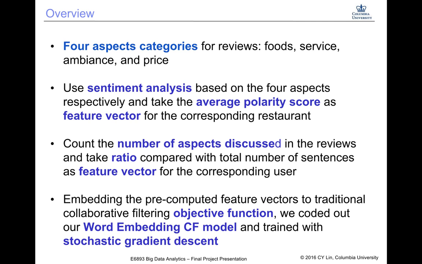We integrate the pre-computed feature vectors into the objective function of the traditional collaborative filtering model. In this way, we combine the latent rating parameter vector with a review text feature vector. We call our model Word Embedding Collaborative Filtering, or WECF for short. We implemented the WECF model in Python and trained it with parallel stochastic gradient descent. After 5-fold cross-validation, the WECF model does demonstrate better performance in terms of mean square error than the traditional collaborative filtering model.